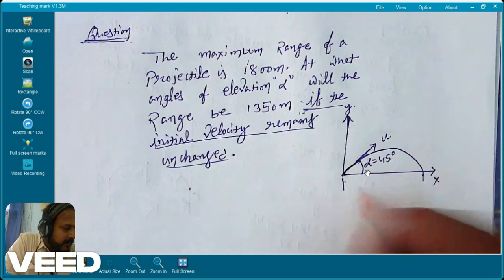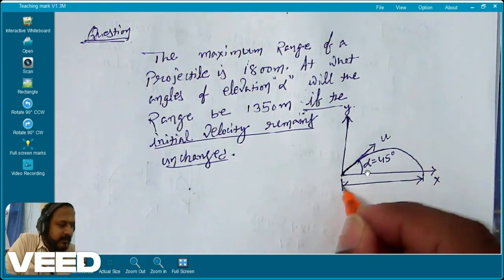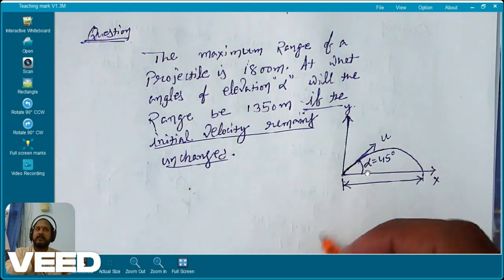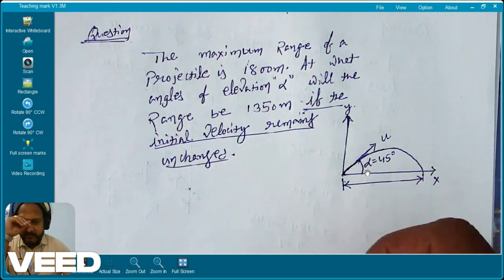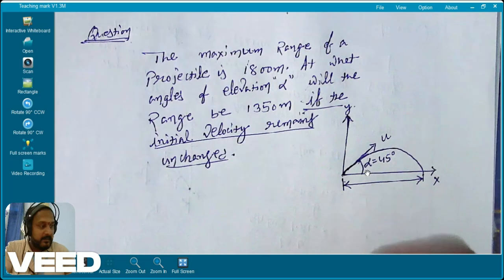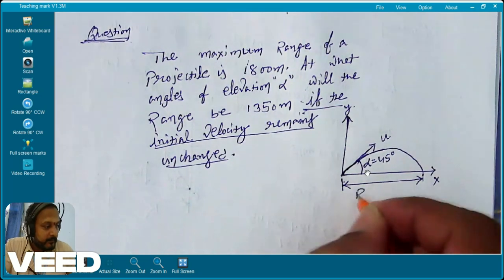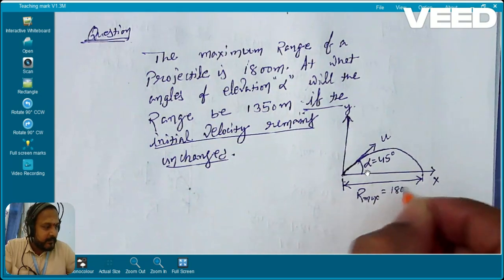See the question clearly: the maximum range of a projectile is 1800 meter. So when you're firing at 45 degree, the range is 1800 meter.